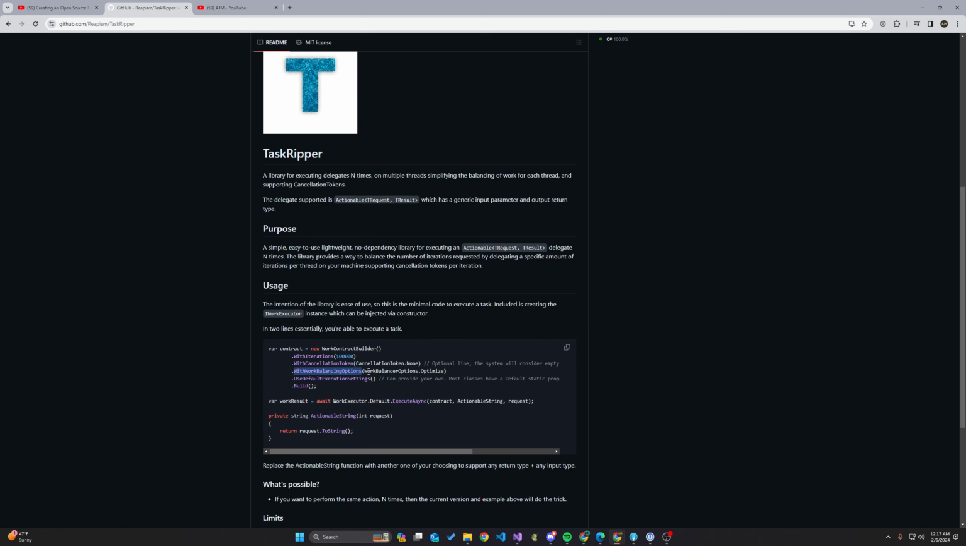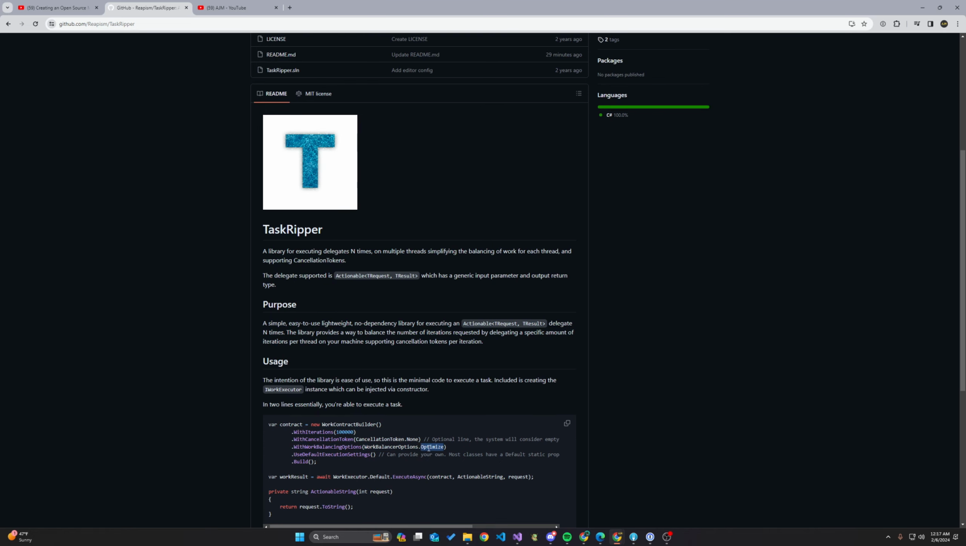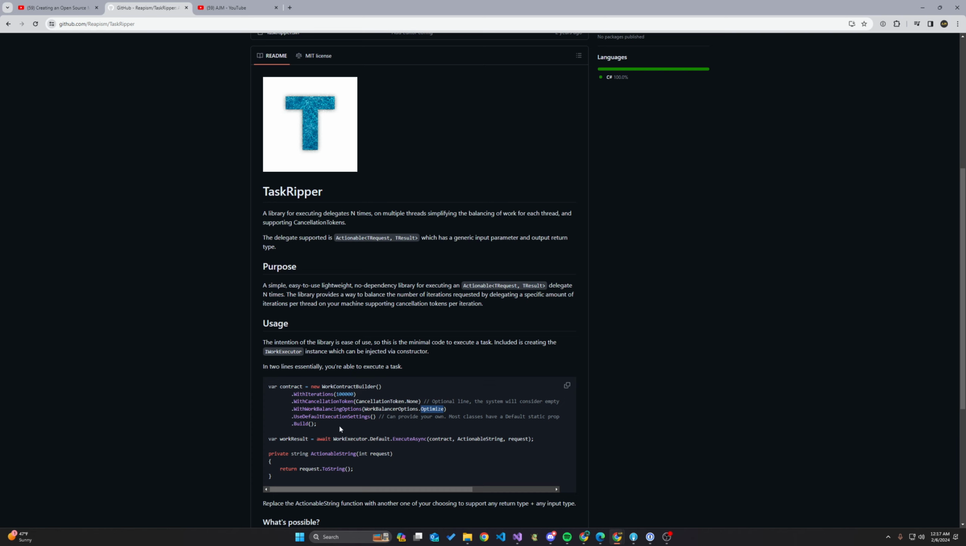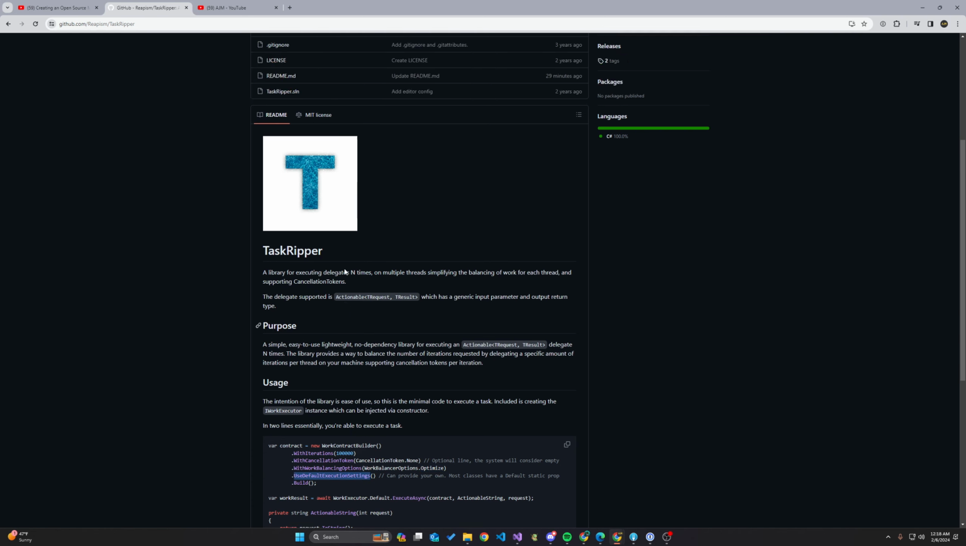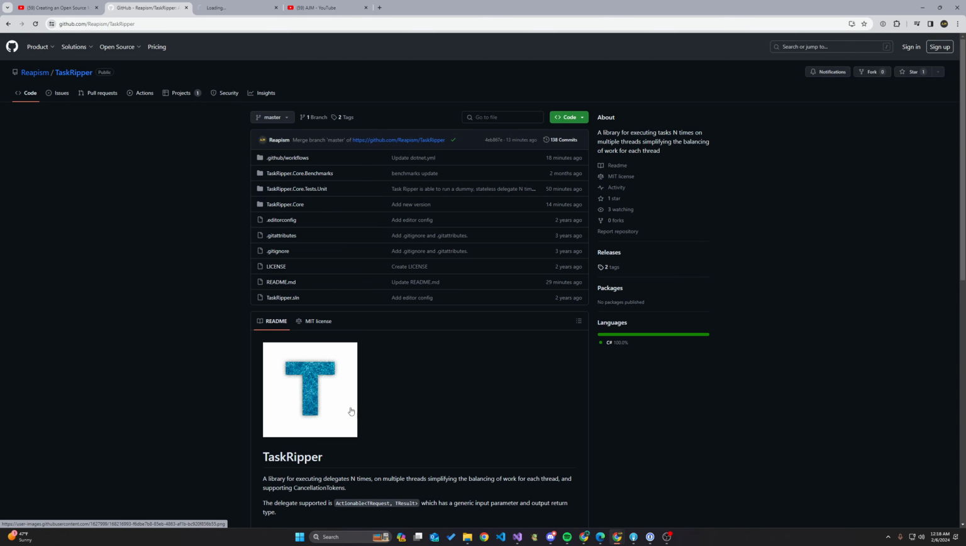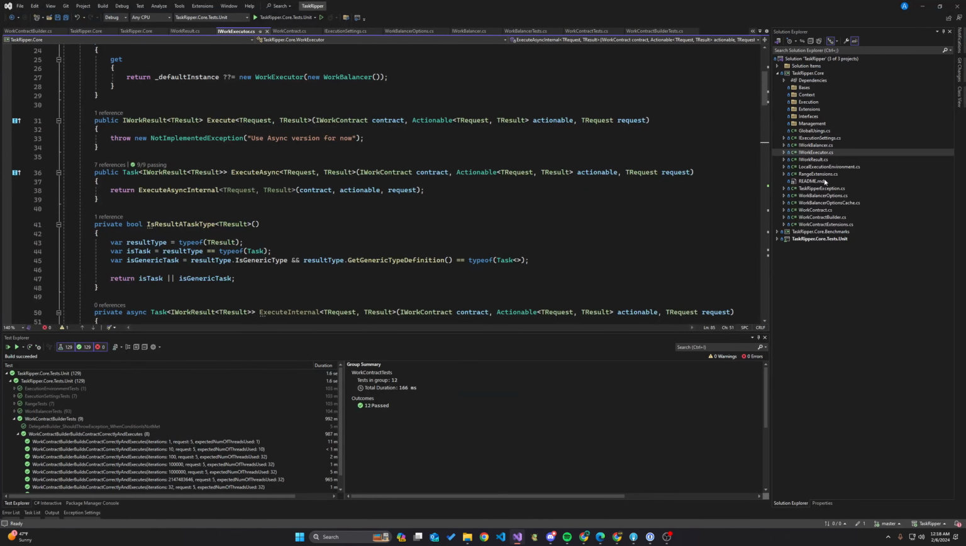This is a concept in the TaskRipper, work balancing. And there's a couple options there. There's minimum threads, maximum threads, and none, or optimize. Optimize is kind of saying let TaskRipper kind of figure it out. And then execution settings. So this describes, if we take a look here, actually let's go in the code itself.